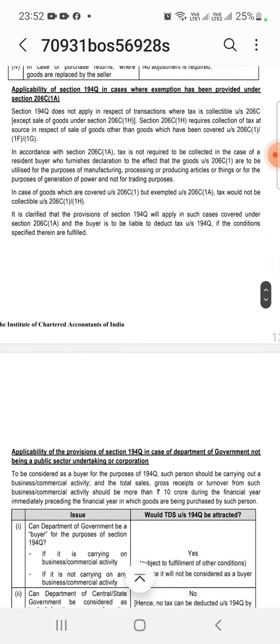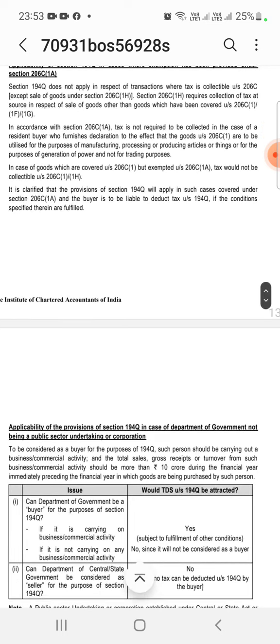In case of 194Q, exemption has been provided under section 206C(1A), a new section. Tax is not required to be deducted in case of a resident buyer who furnishes a declaration that the goods under section 206C(1) are to be utilized for manufacturing, production or producing articles used for the generation of electricity. In that case, no TDS is required.